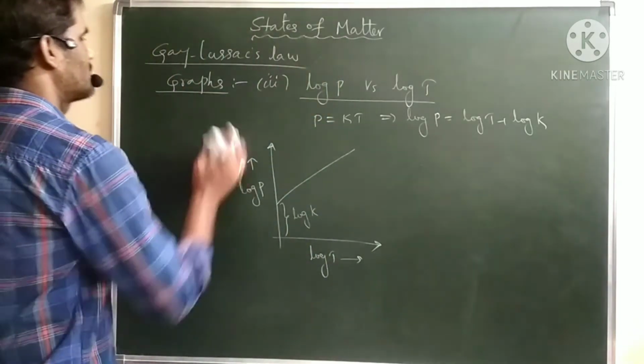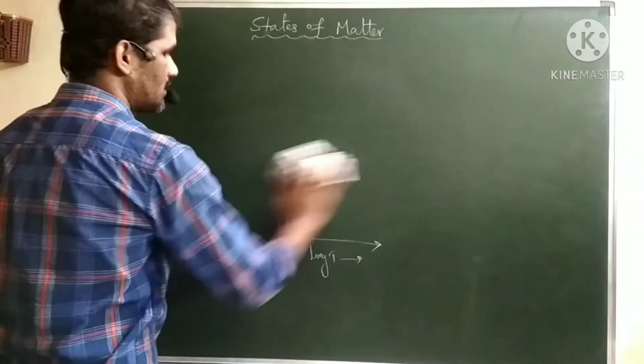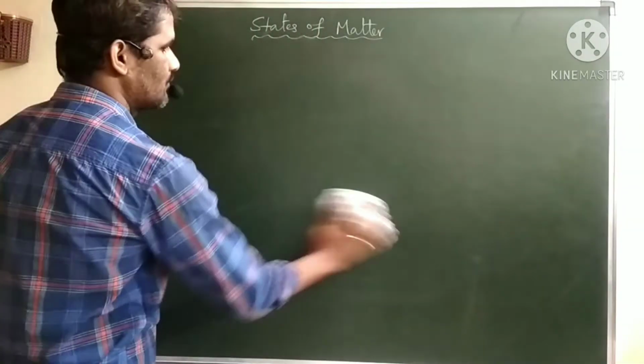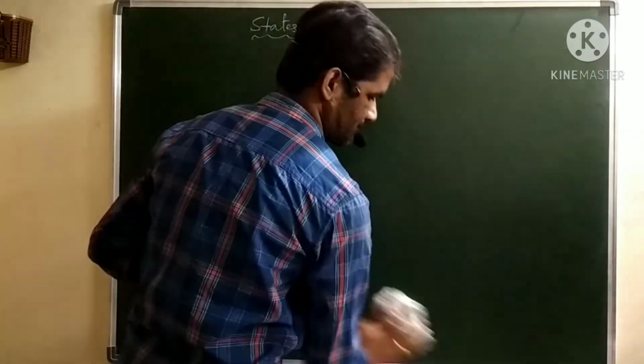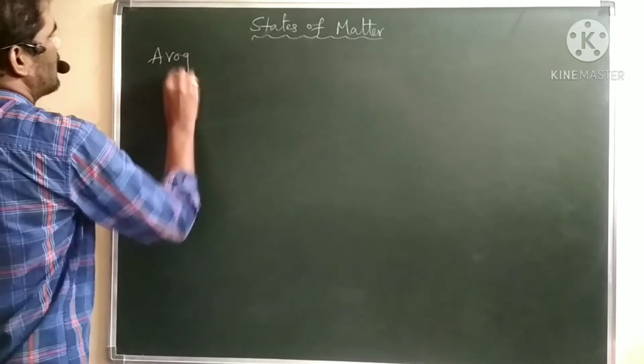And the next law we have is Avogadro's law. This Avogadro's law explains the relation between volume and number of moles. The fourth law we have is Avogadro's law.